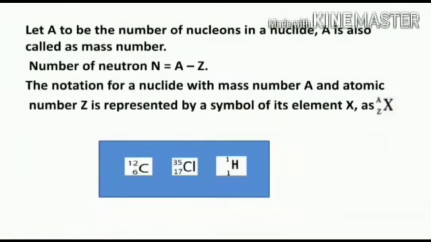Let A represent the mass number, that is the number of nucleons in a nuclide, and Z represent the atomic number. The notation for a nuclide with mass number A and atomic number Z is represented by the symbol of its element X as ᴬ_Z X. At the bottom left we write the atomic number and at the upper left we write the mass number.